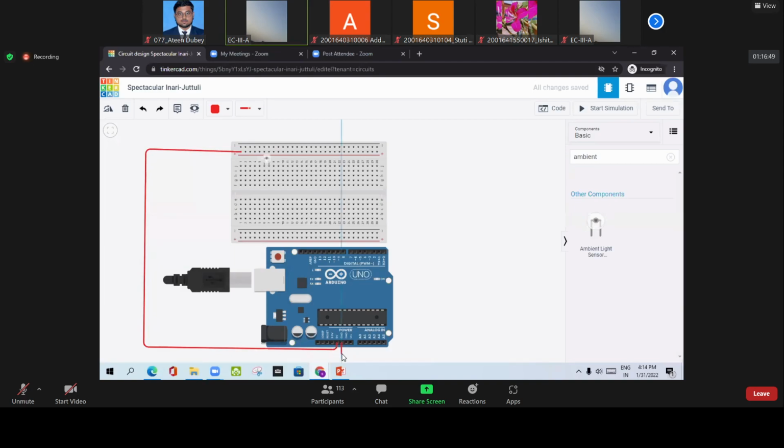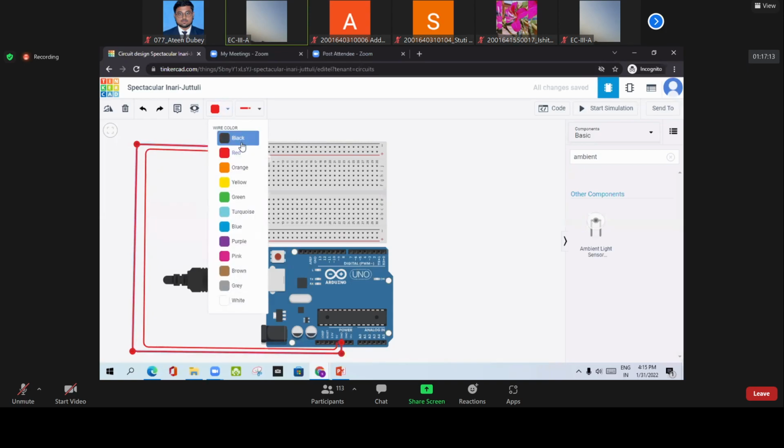Next, we are going to put a ground. So let us suppose this is the ground pin. Look at here. The ground color is just a convention, it is not required, but still the ground is generally connected with black color, and 5 volt is connected with this one.